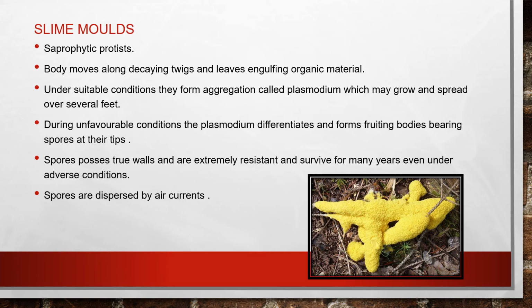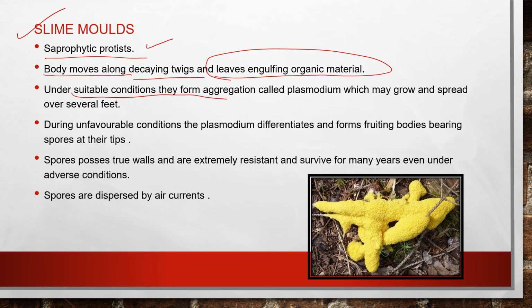Now, next come the slime molds. So, what are slime molds? They are saprophytic protists. Their body moves along decaying twigs and leaves, engulfing the organic material. Under suitable conditions, they form an aggregation called the plasmodium, which may grow and spread over several feet.